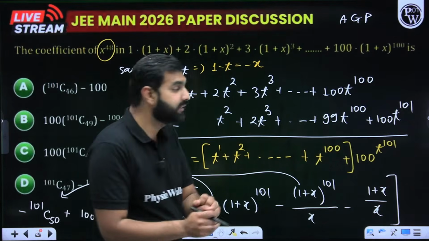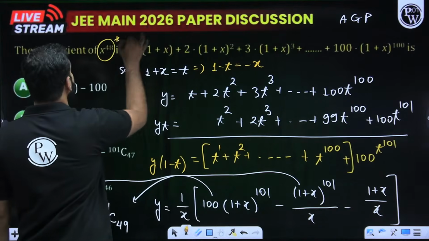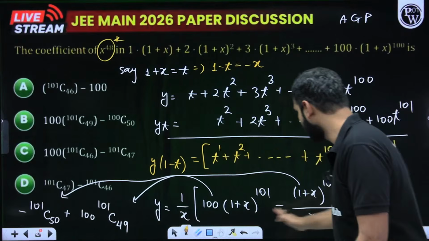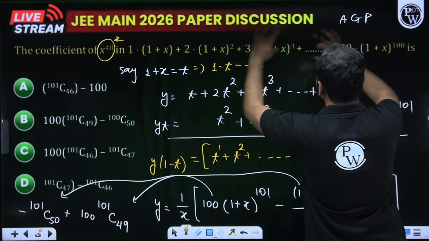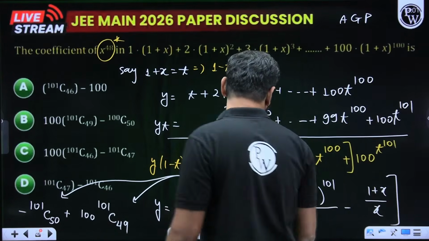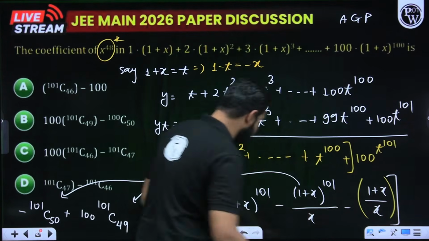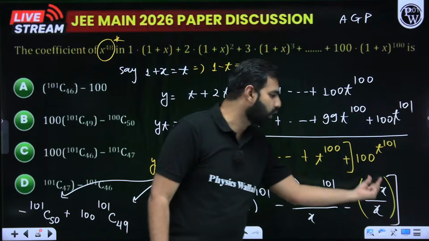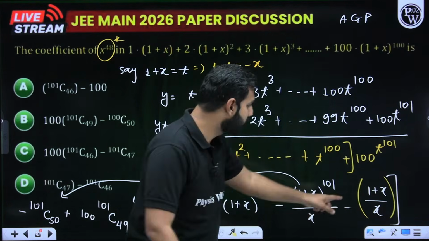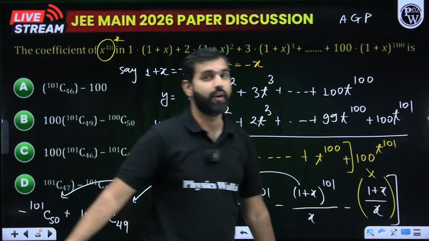Now, what are we asked? We are asked to figure out the coefficient of x to the power 48. How do we figure that out? Now look at this expression. This is how this expression looks. So to get the coefficient of x to the power 48, first of all, can I say that from this term, even when you divide it by x, you are not going to get any x to the power 48 term. So x to the power 48 cannot be attained by this. I can simply ignore or discard it.